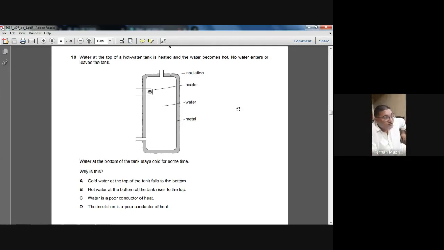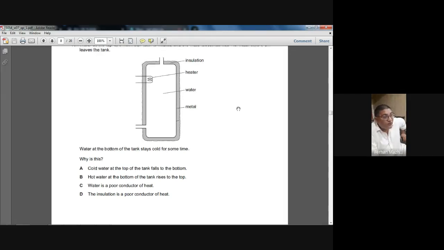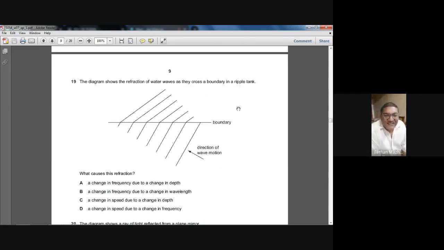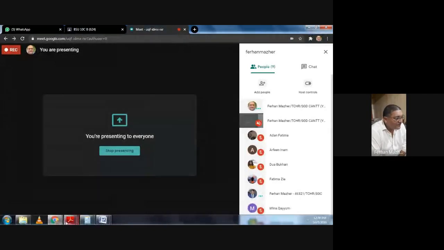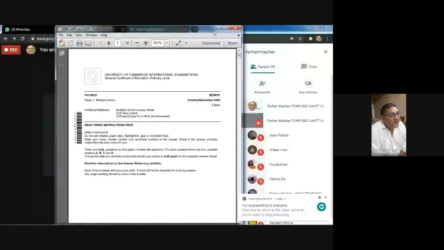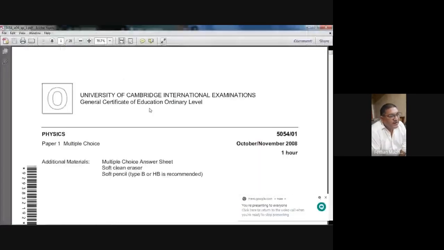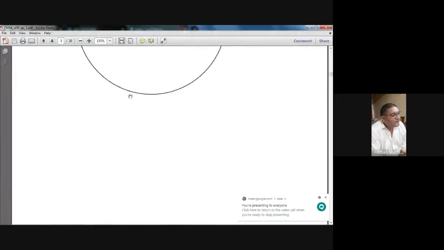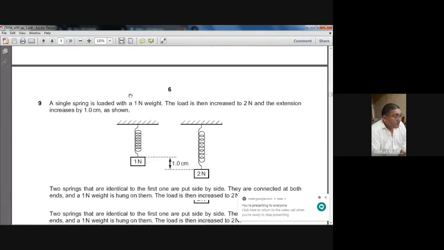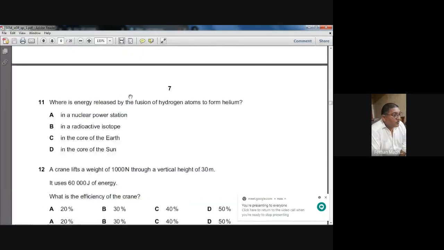Don't forget this question, okay? This is question number 18. Don't forget this concept. Question 19 is on the topic of waves. So this was the winter 2007 paper. We have done all the questions from it on the topic of heat. So let's move to the next paper. The next paper is winter 2008, on your screen, and we are attempting the questions related to the topic of heat. So here we go.